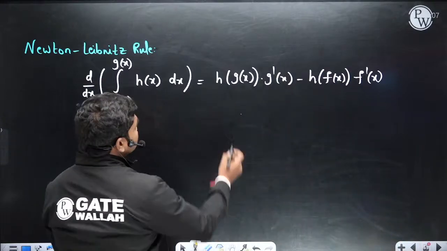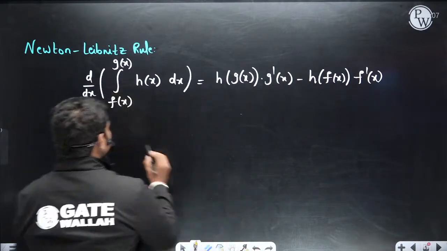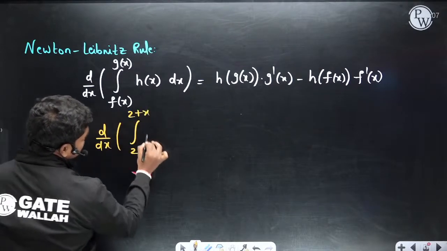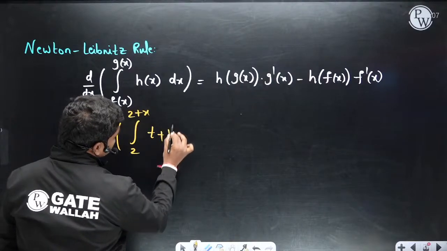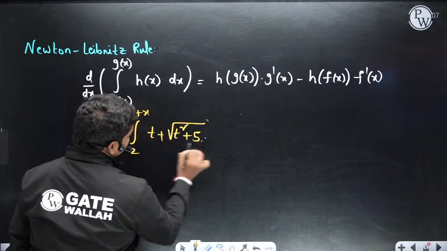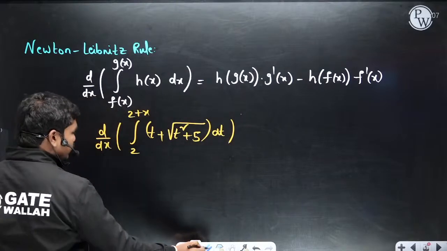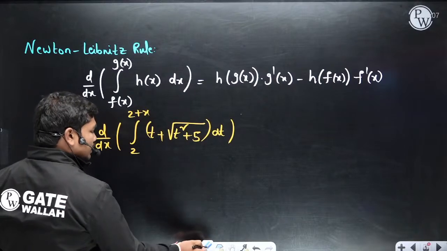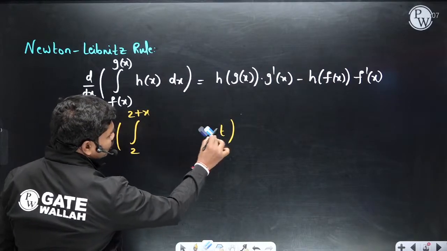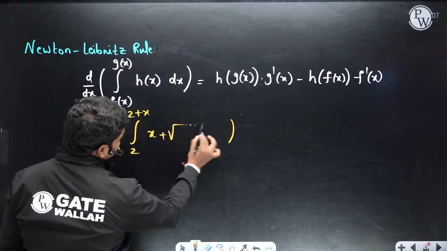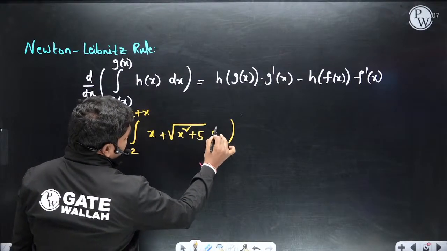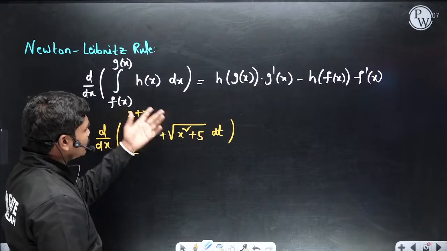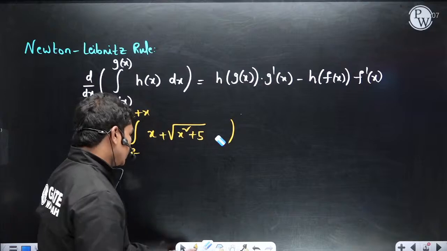Now if you see, this is how you actually differentiate. Now you have to differentiate this function, d by dx of the integral from 2 to 2 plus x of root of t plus root of t square plus 5 dt, correct? You have to differentiate this with respect to x actually. So this integration can be written in terms of x also, no issue. If you want, you can keep it in t also, no issue, d by dx of this function, because this integration can be anything. This is dx.